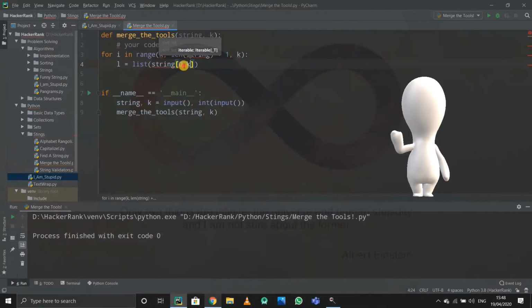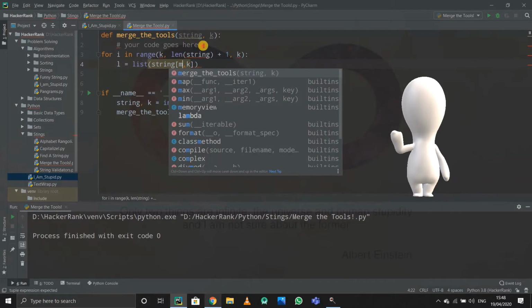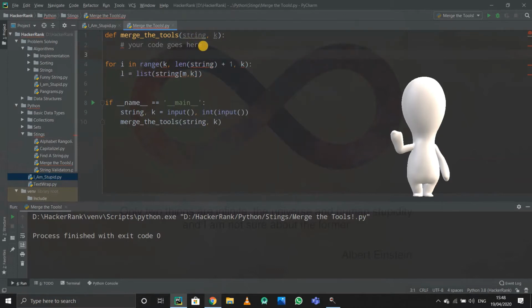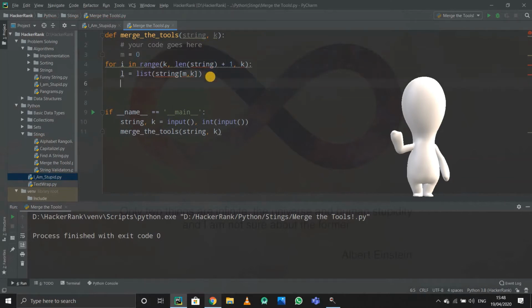I'll have to specify a counter variable now. Suppose my counter variable is m, then I'll start m from 0, and I'll just increment it by k. So m plus equals k, so it will get incremented again and again.